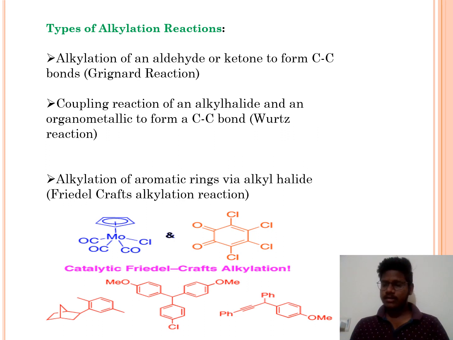The Grignard reaction is an organometallic chemical reaction in which alkyl, allyl or vinyl halides are added to a carbonyl group in an aldehyde or ketone. This reaction is important for the formation of carbon-carbon bonds. The coupling reaction of an alkyl halide and an organometallic forms a carbon-carbon single bond.